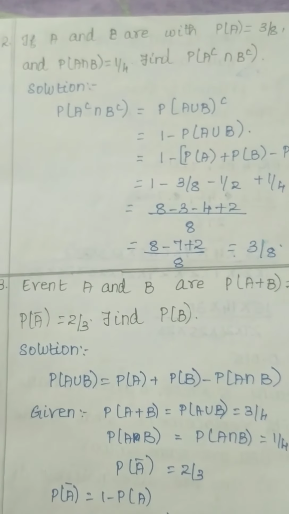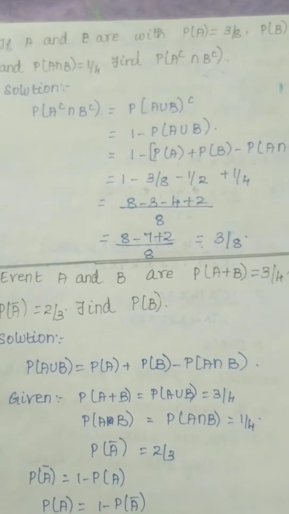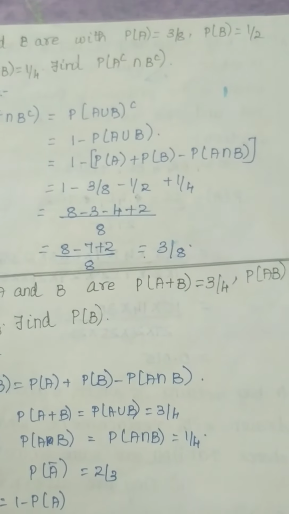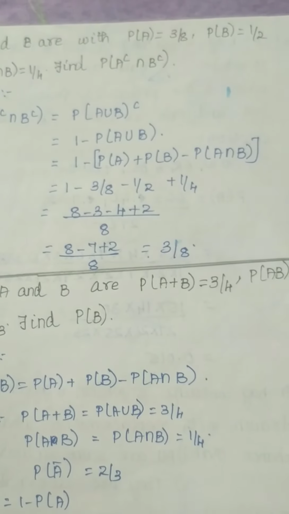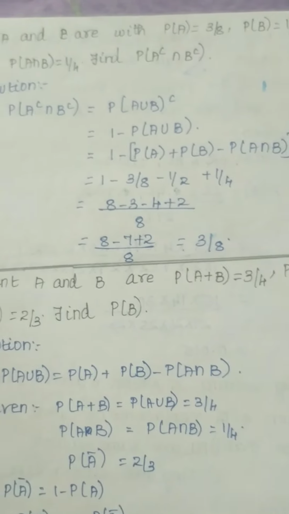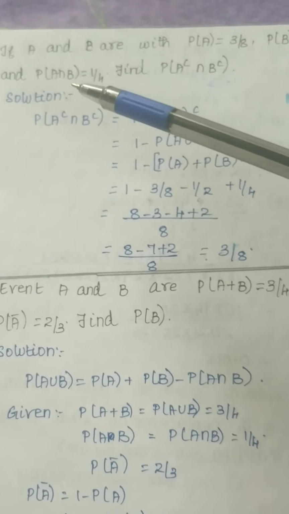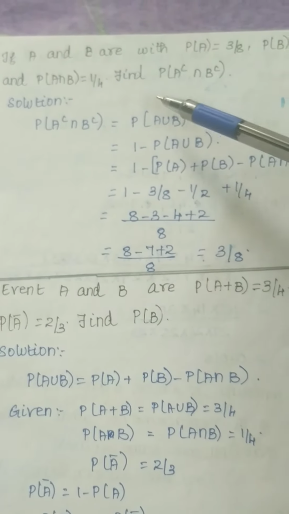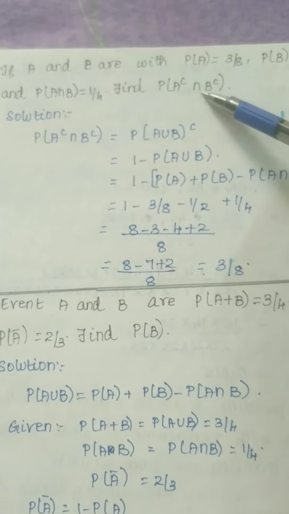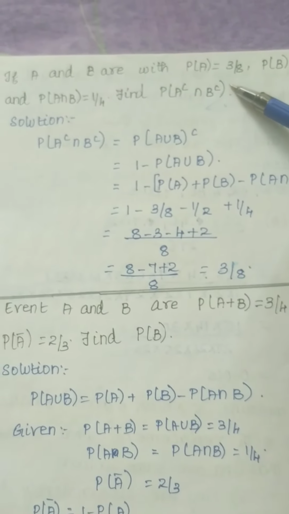Next question. If A and B are events with probability of A equal to 3 by 8, probability of B equal to 1 by 2, and probability of A intersection B equal to 1 by 4, find probability of A complement intersection B complement. For this also, you already know what the result is.